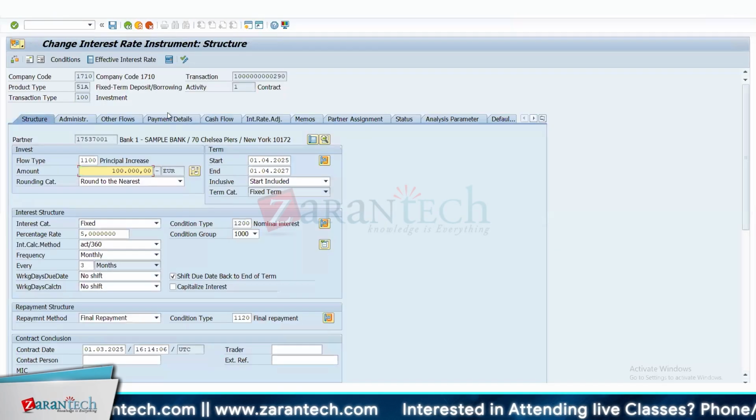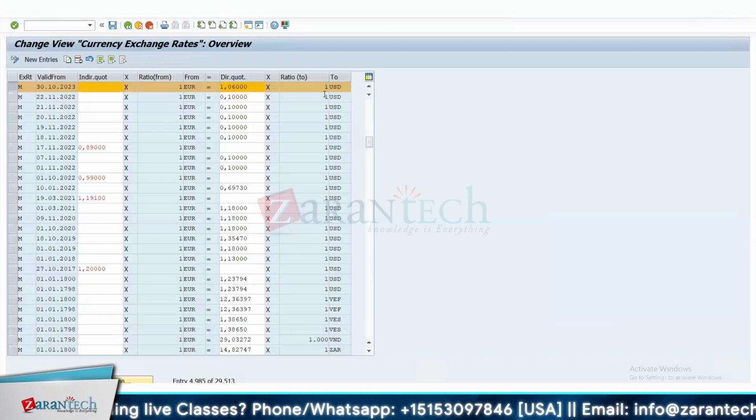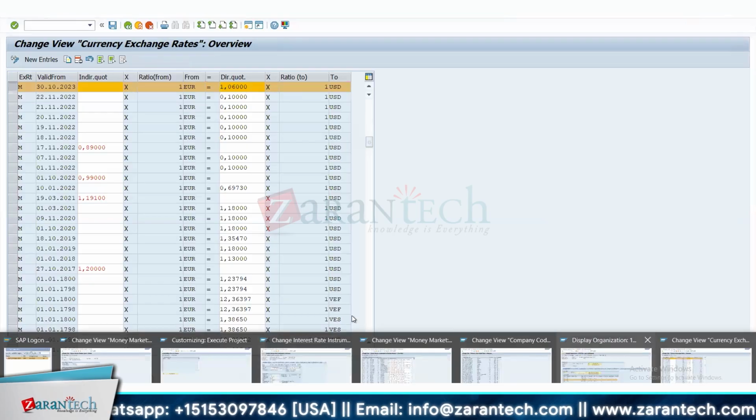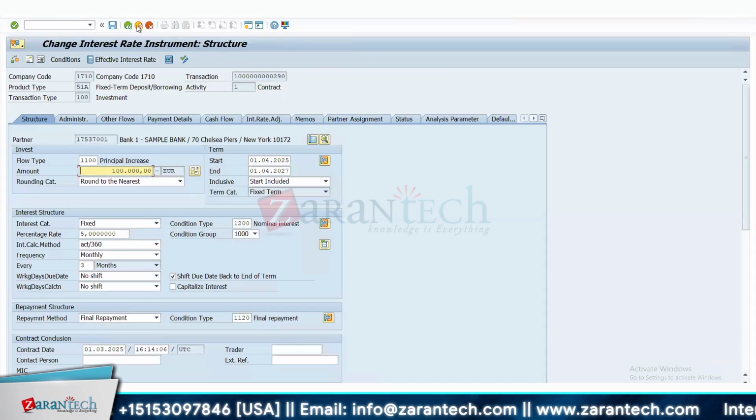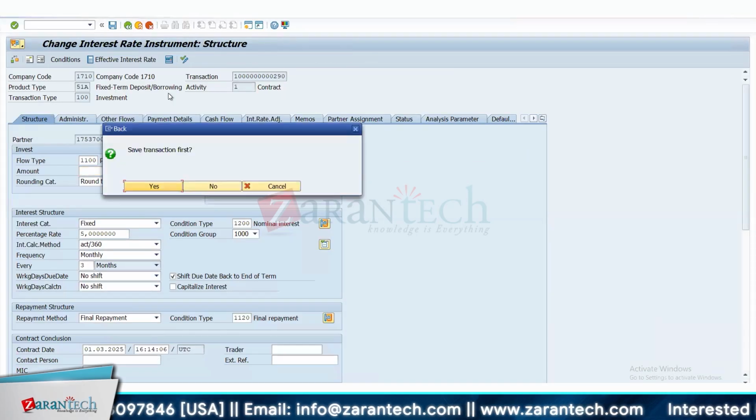Can you post this transaction? This is very normal. I can create the deal, the middle office checks it, and posting will be done, let's say, 5 days after. So you should pick up the exchange rate of the posting date. Yeah, I agree with you. What I'm saying is, in case you post a transaction, it will actually pick up this date, 1.06. Let's see whether it will pick up. It will show once you post. Yeah, you're right. Okay, let's post. And the transaction code is TBV1, correct?